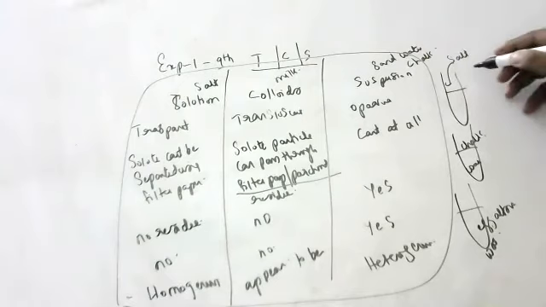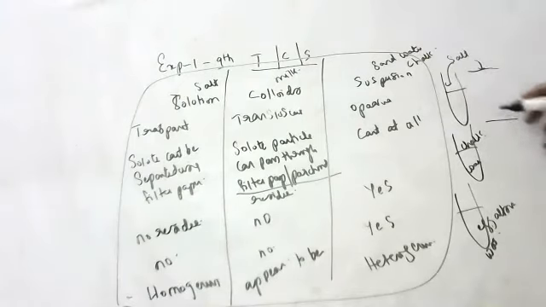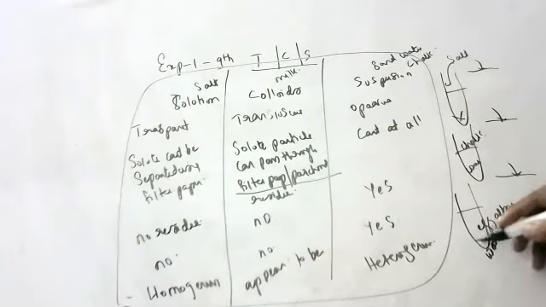And you pass all three of them through filter paper, children. You will understand who is passing and who is not passing. Everything we can see. Take a suspension, a colloid, and a true solution in three different test tubes. Shake them and keep them still. Who will settle down and who will not? This will not settle, this also will not, but this will settle down, because it is a suspension.